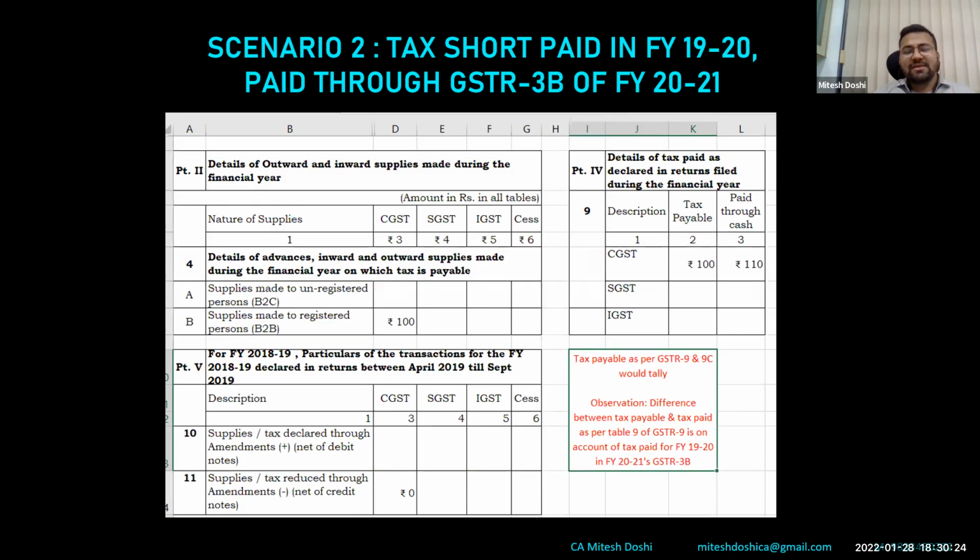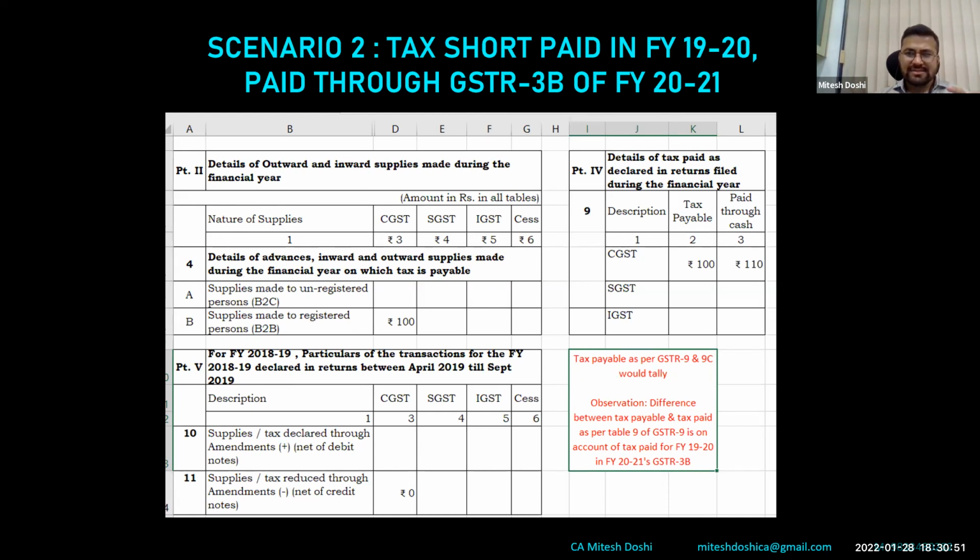So if tax in 1920 has been paid short, so I have paid 10 rupees of 1920 in 2021. In that case, how do we disclose it? We disclose it in table 4B, 100 rupees. After showing it in table 4B, there would be a variance basically. The tax payable and the tax paid would not be matching ideally. There would be 100 rupees and 110.